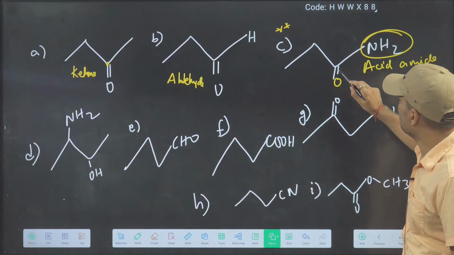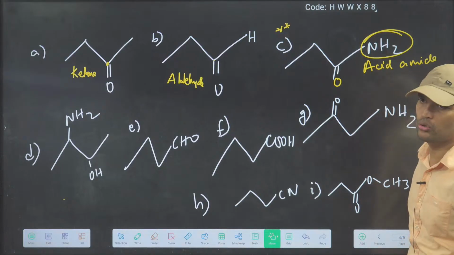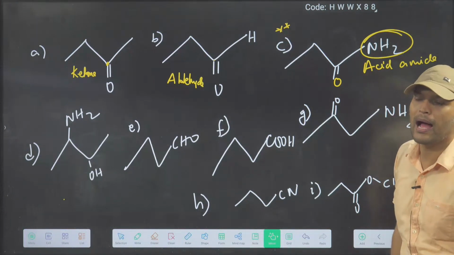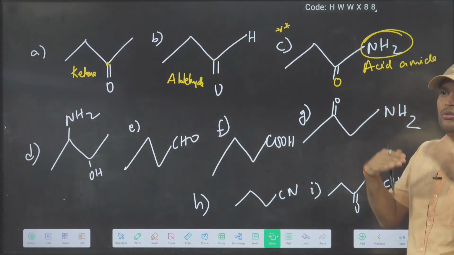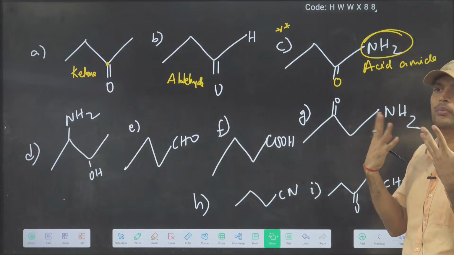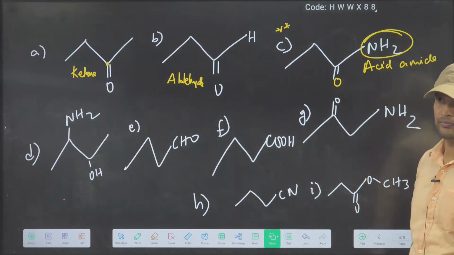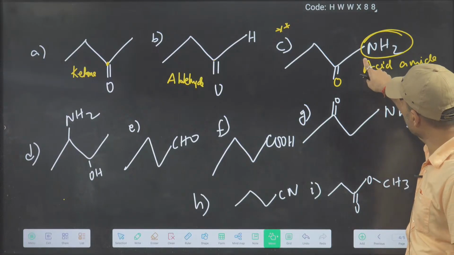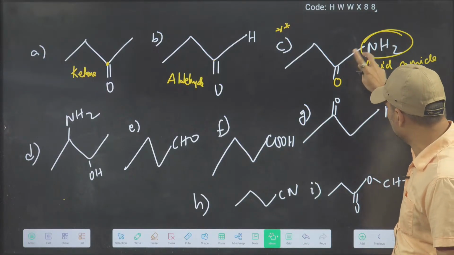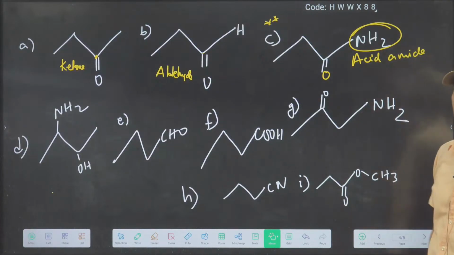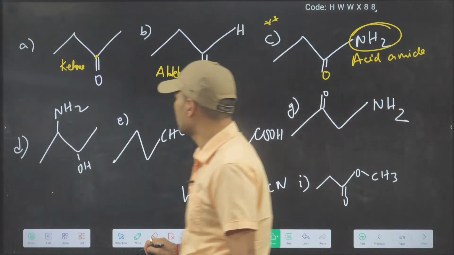If the carbonyl group is near NH2, adjacent, then it is amide. CONH2 together, new functional group, amide. Separate, amine. So there is only one functional group, not two, only one, acid amide. Clear? हो गया? आ जाओ.